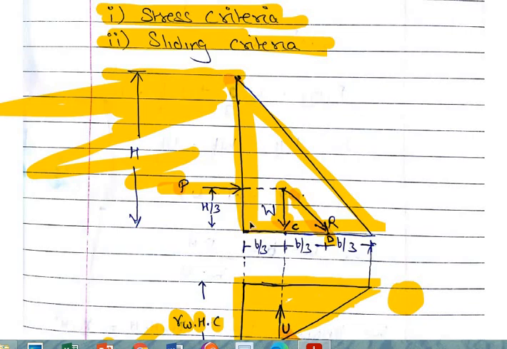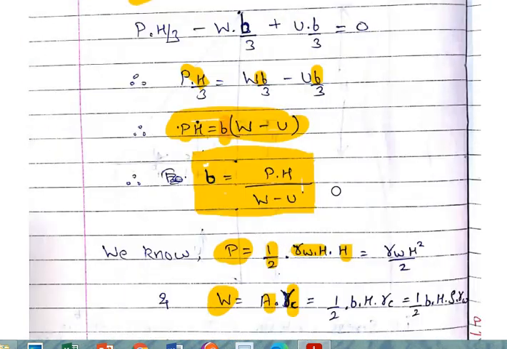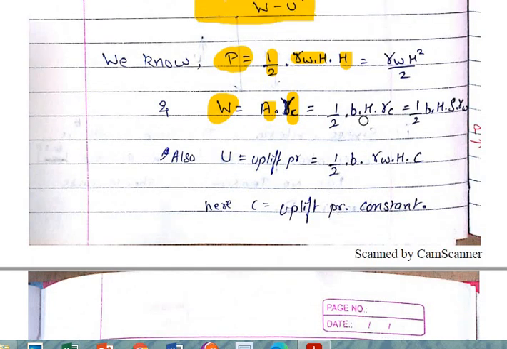The area of this concrete dam is half into base into height, and gamma c. So gamma c can be rewritten as specific gravity of concrete into gamma W, as has already been told to you in the previous lecture.